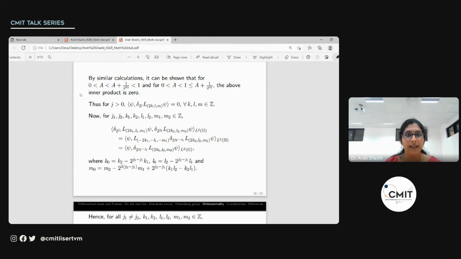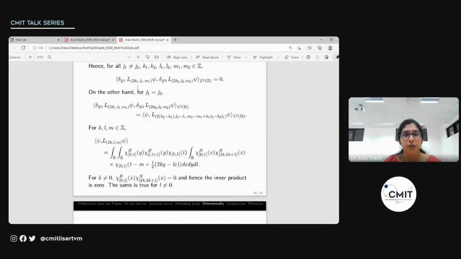So what we have so far proved is that for positive j, the inner product of psi with the dilated translate of psi is 0. Now if we consider j1, k1, l1, m1, the dilated translate of psi on one side, and another one j2, k2, l2, m2 on the other side, then we can push the dilation inside, push the left translation also to the other side, and then we have psi on one side of the inner product and a dilate of psi on the other. Now this can be reworked and we can write it as a dilated translate of psi, wherein the parameters look like this. For instance, m0 is m2 minus 2 power 2(j2 minus j1) m1 plus 2 power (j2 minus j1) (k1 l2 minus k2 l1).